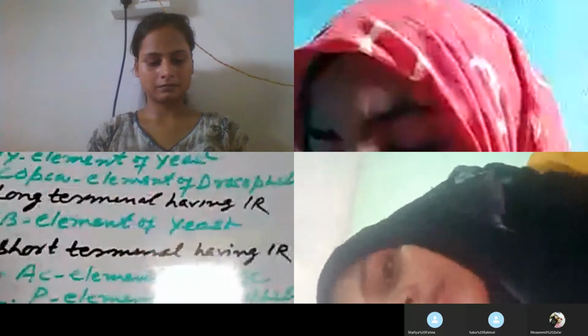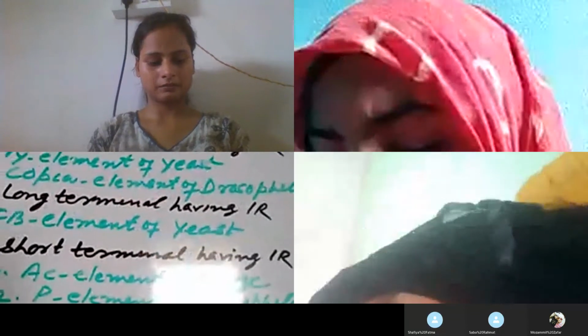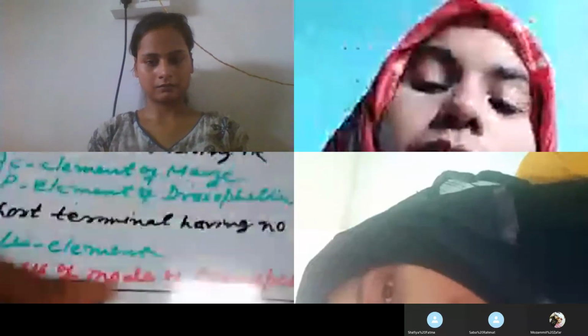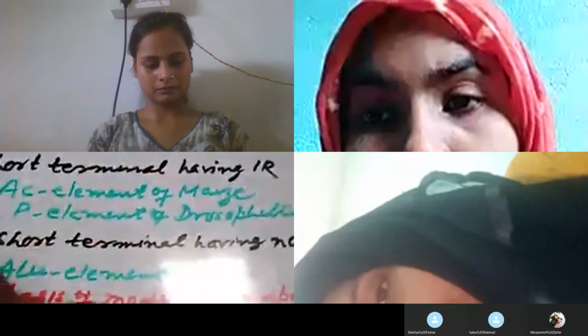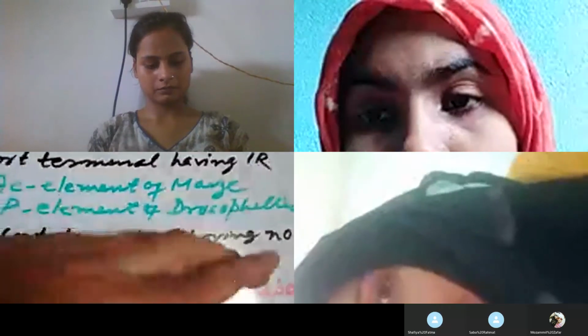Now look at the second basis of the classification of the eukaryotic transposon. The eukaryotic transposon has also been divided on the basis of the mode of transposition. The first basis was the size of the terminal end of the transposon, and the second basis is the mode of transposition.